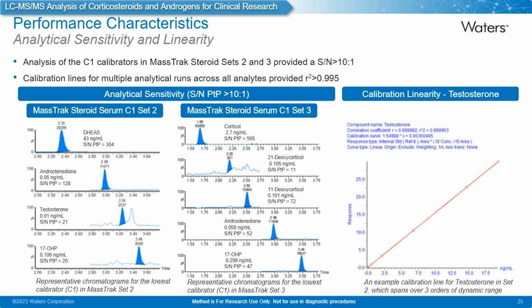I've also highlighted one of the calibration lines for, in this case, testosterone. This spans over 3 orders of dynamic range, so it's demonstrating that we do have linearity across that range. And that's the steroid within both sets that has the widest dynamic range.